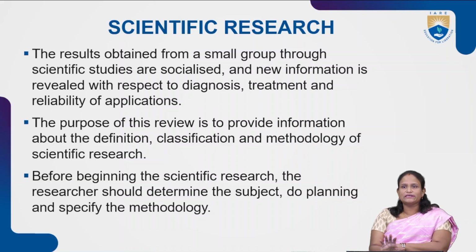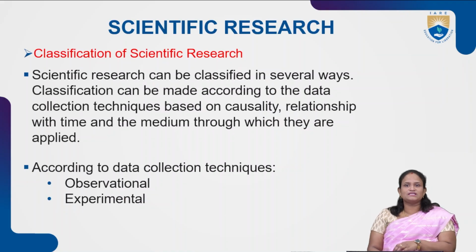So we can't do research on all the topics. We are going to select one subject, plan according to that subject, create one methodology for that subject, and then we are going to do research.